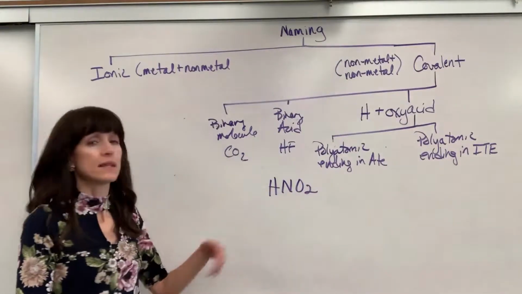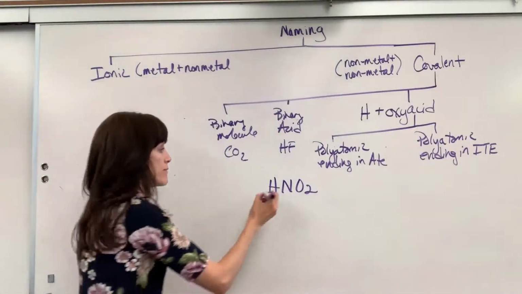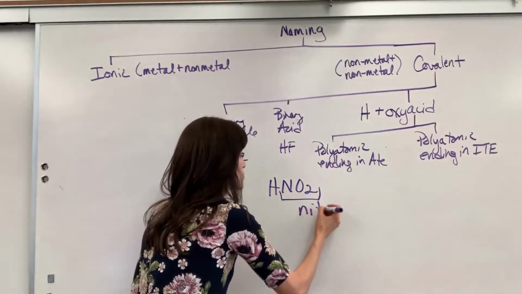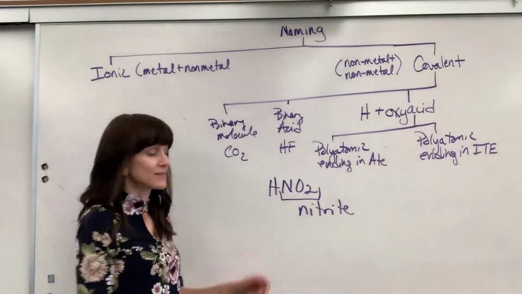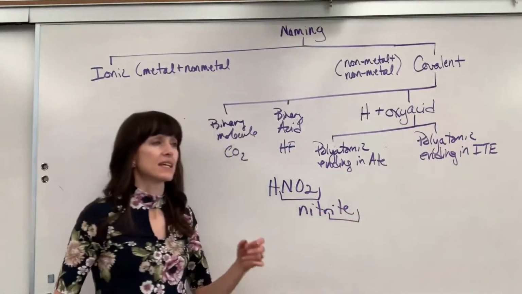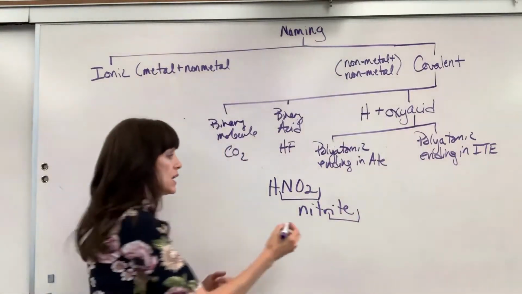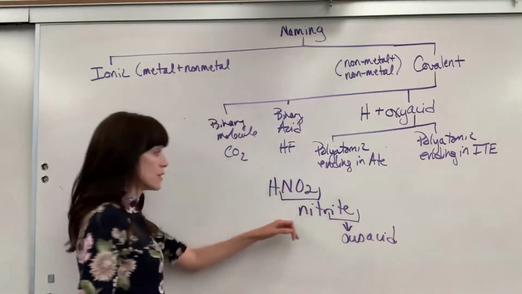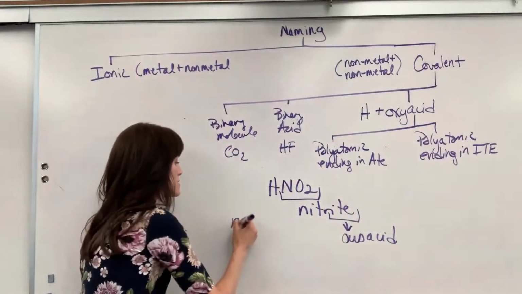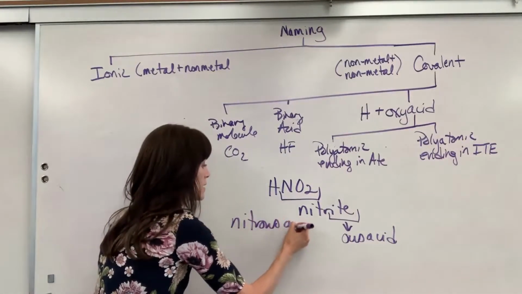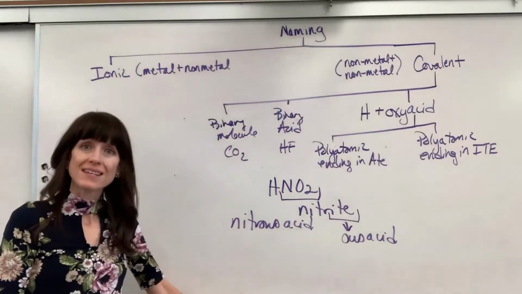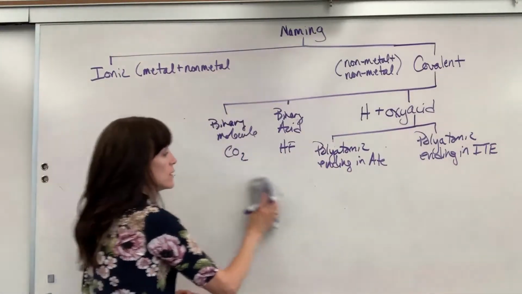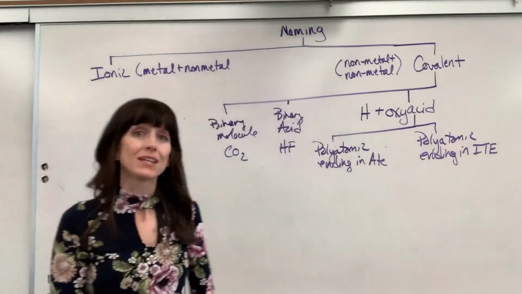Let's do HNO2. I see the hydrogen, it's going to be an acid. So we focus on the polyatomic. I look it up, that is nitrite. Okay, great. I see the ITE and I think it takes two of us to fight. I change ITE to OUS acid. So instead of being nitrite, this is nitrous acid. Nitrous acid.